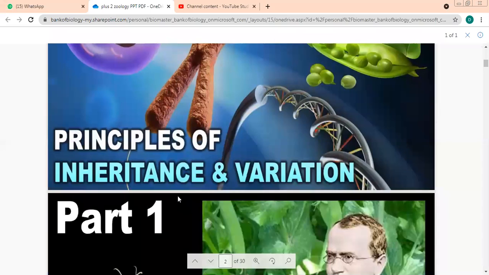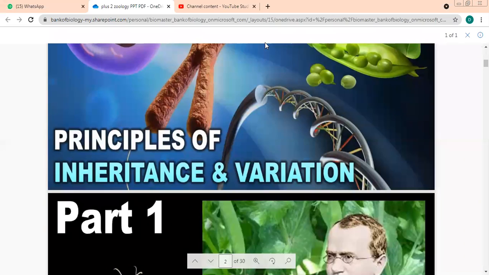What do you mean by inheritance? Passing on a trait from one generation to the other. Passing on the characteristics from the father to the progeny. Yes, from parents to the offsprings. Very good. And what is variation? Changes while passing. Yes, Peter.